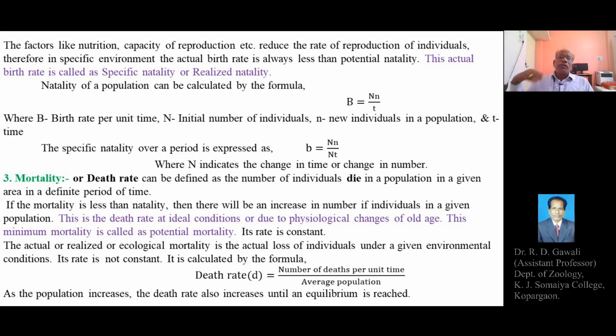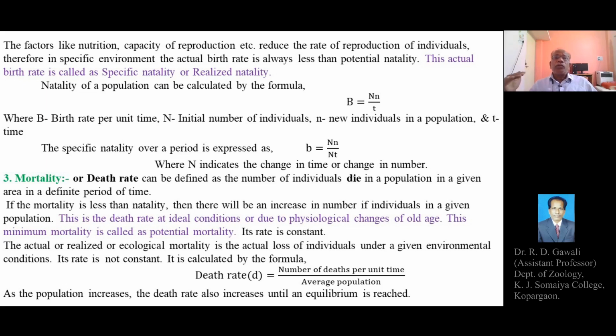It means it is changing continuously as per the environmental conditions, or as per the fluctuations or changes in the environment, and this may lead to an increased rate of mortality.